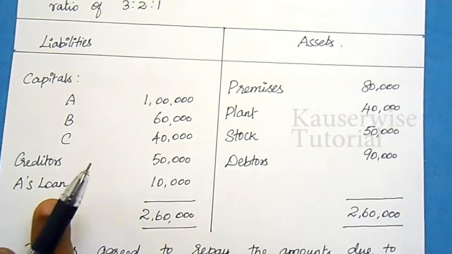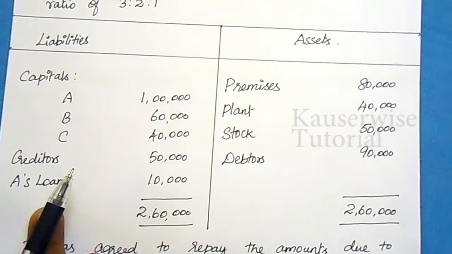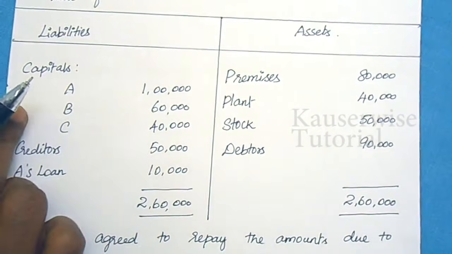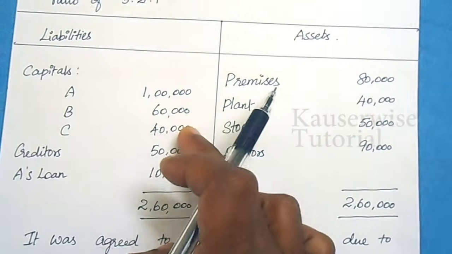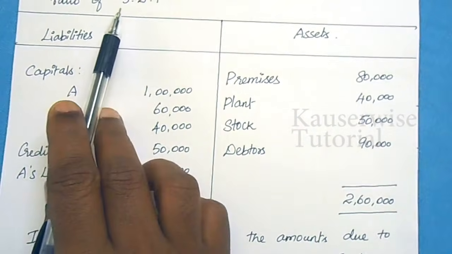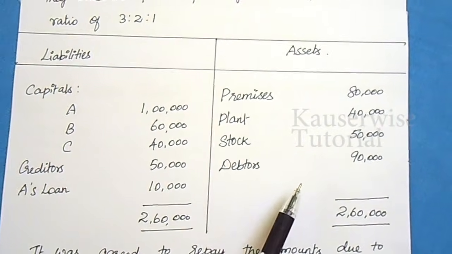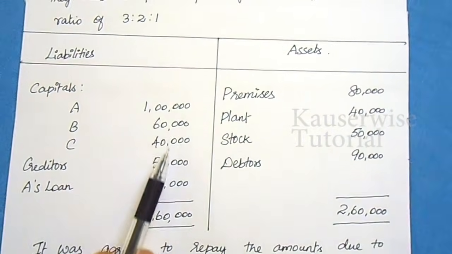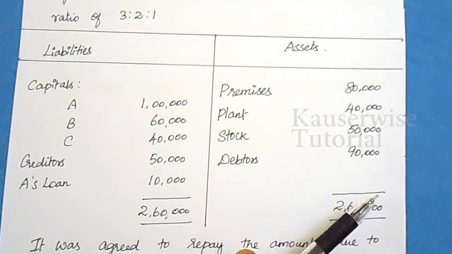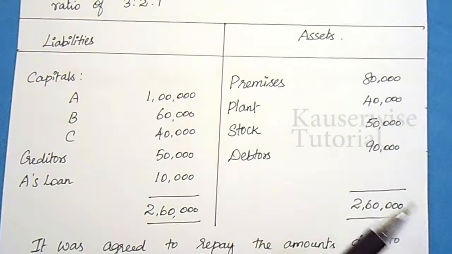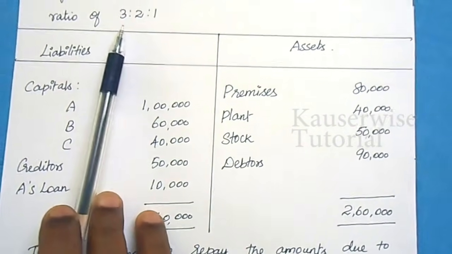If you find any profit, that will be added back along with their capital, because that profit belongs to the partners. It will be added to their capital according to their profit sharing ratio. And if there is any loss, that will be subtracted from the partners' capital accounts, because in a partnership, whether profit or loss, it is shared by the partners according to their profit sharing ratio.